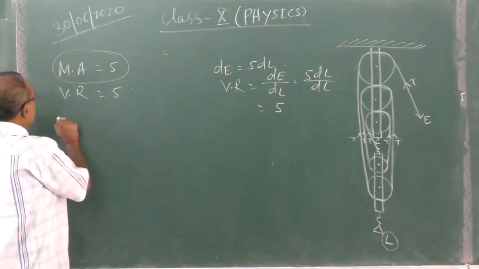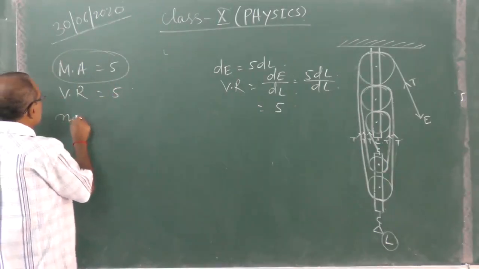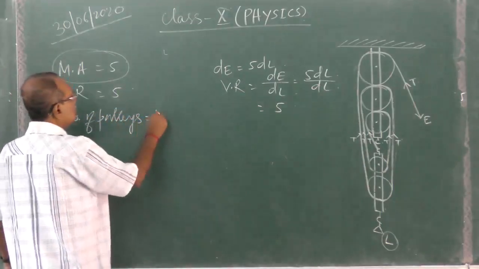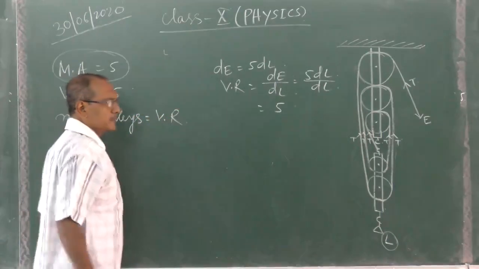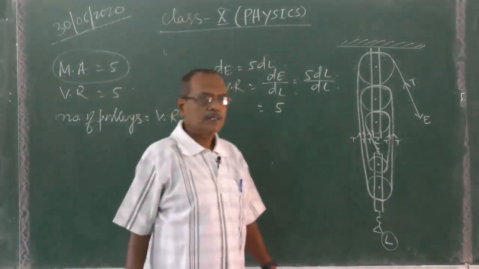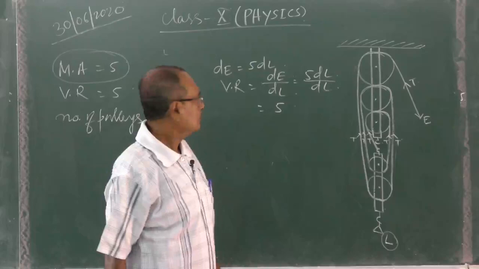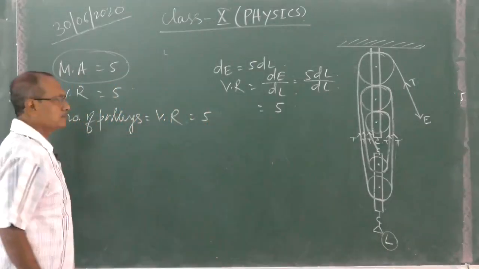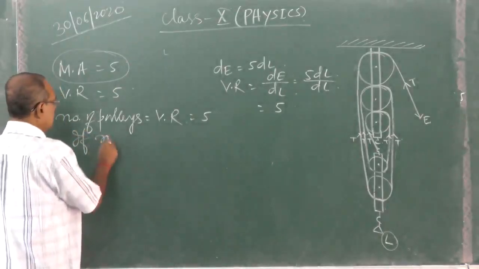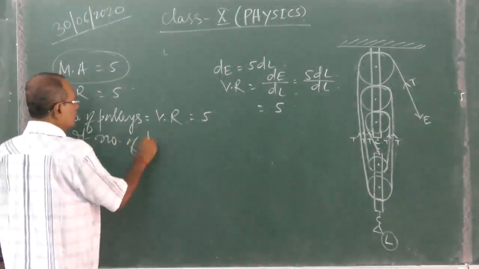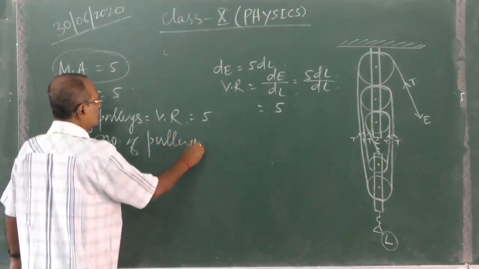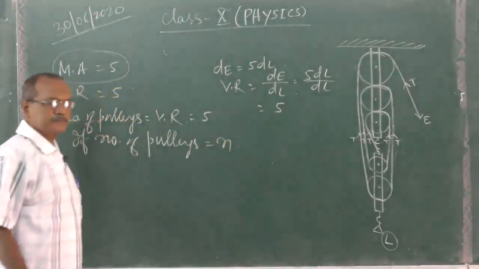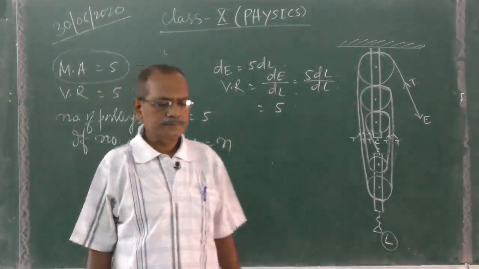So the number of pulleys is equal to the velocity ratio in the block and tackle system. The number of pulleys is equal to the velocity ratio; for this case it is 5. If the number of pulleys is equal to N, then what happens?